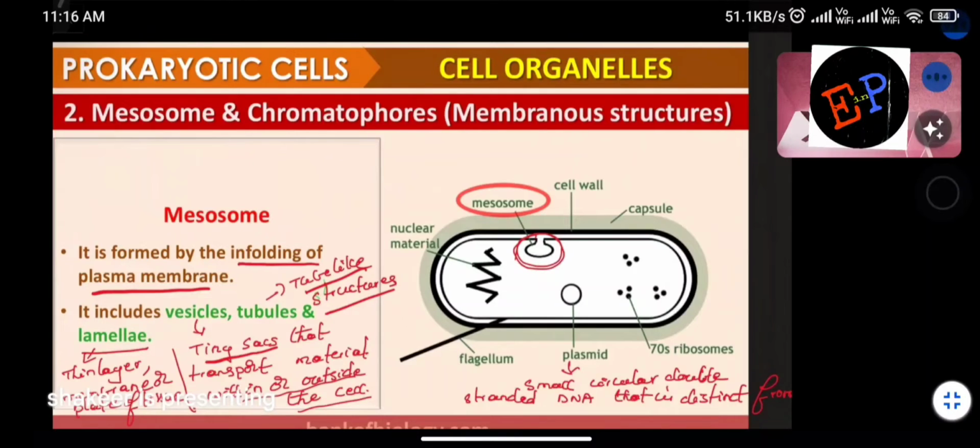We recently had a pandemic going on, which is called COVID. You identify one vaccine. After some days, this virus becomes resistant to this vaccine. Understood now? This resistance is given by this plasmid. The plasmid, you can see, will give resistance to the virus or bacteria from attacking enzymes or attacking chemicals. Are you able to understand? So that will store the information from outside things. That is the function of this plasmid.